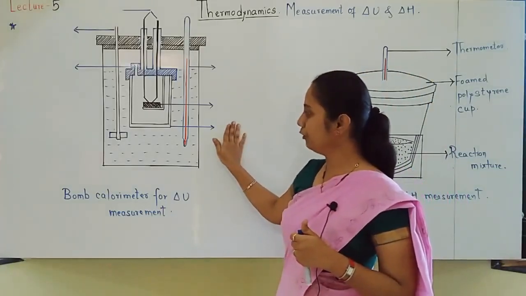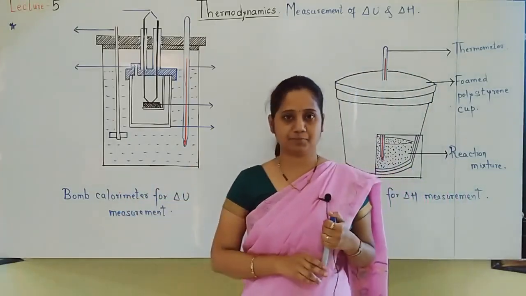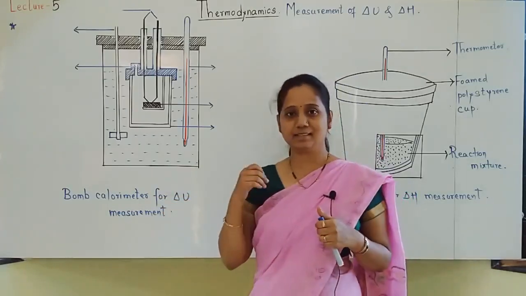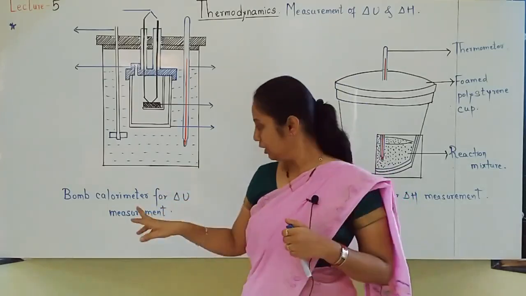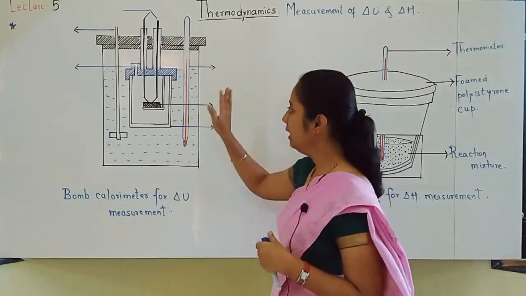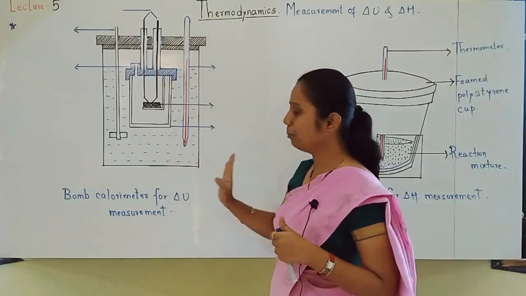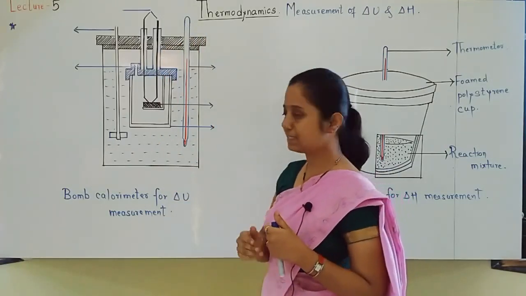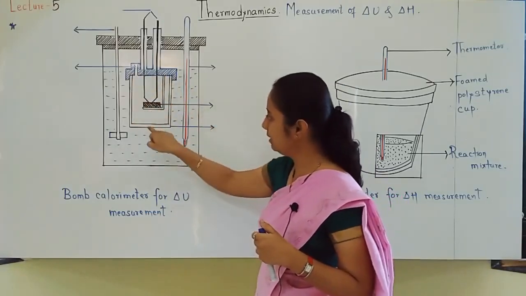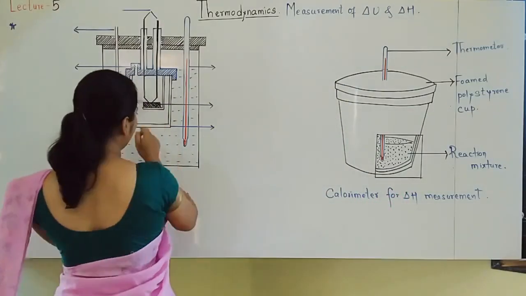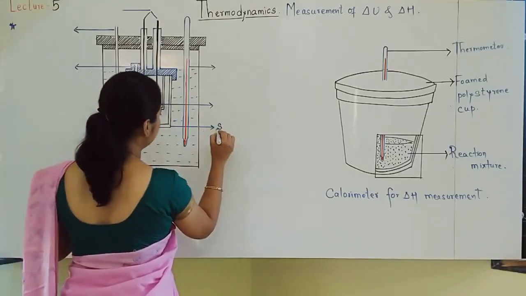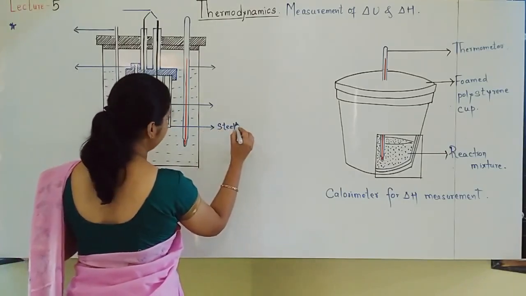Whatever is in front of you is called a bomb calorimeter, and the technique is called calorimetry. This technique, which is used to measure change in internal energy, is called calorimetry. This is the total bomb calorimeter. How is the apparatus? Let us see one by one. Inside this you can see one vessel. This vessel is made up of thick steel.